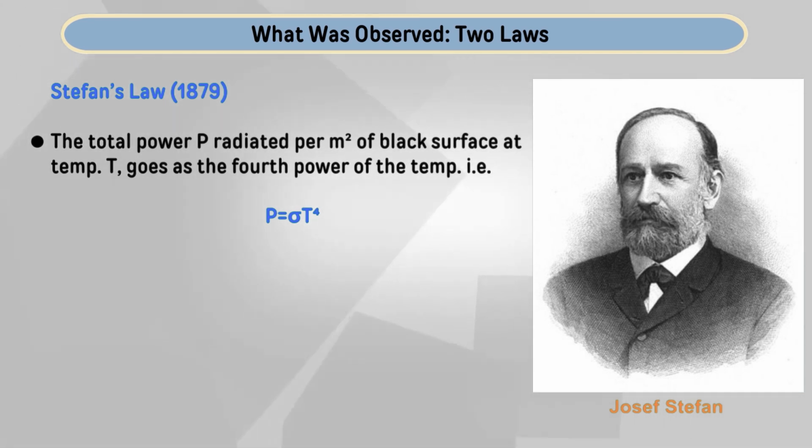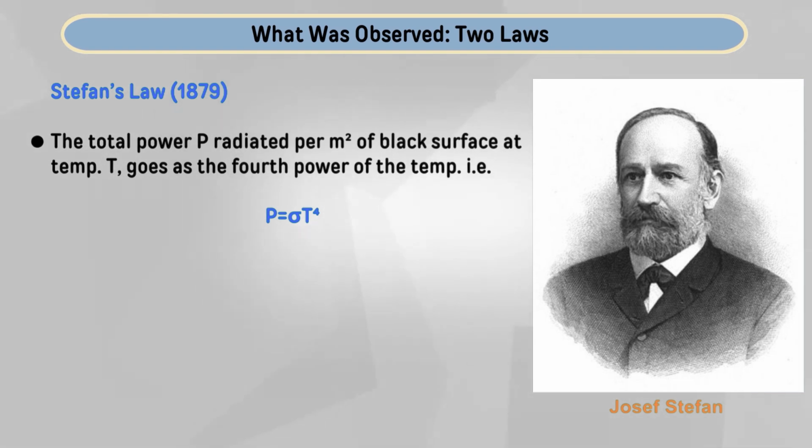So, the first one is Stefan's law, given in the year 1879. According to this law, the total power P radiated from 1 square meter of black surface at a temperature T goes as the fourth power of absolute temperature. So, if we represent P as the power and T as the temperature, P is directly proportional to T to the power 4, and if we take the proportionality constant as sigma, then P equals sigma T to the power 4,